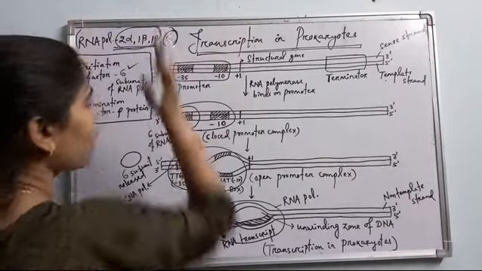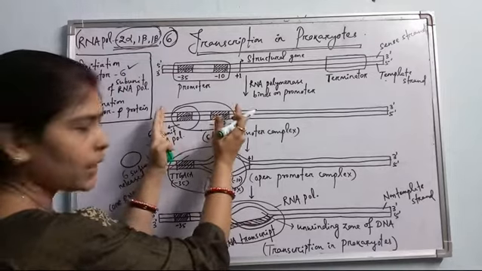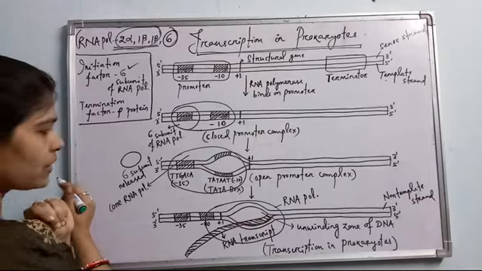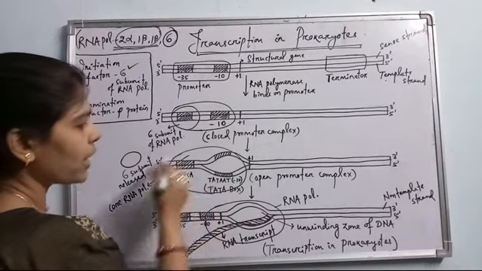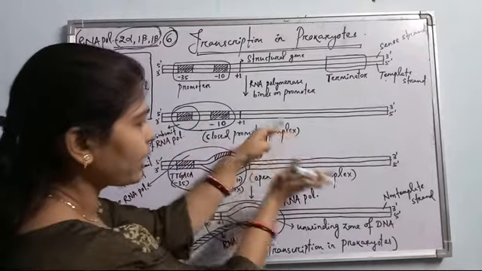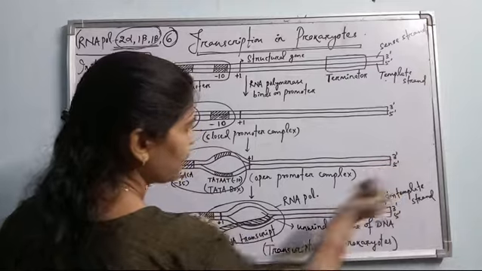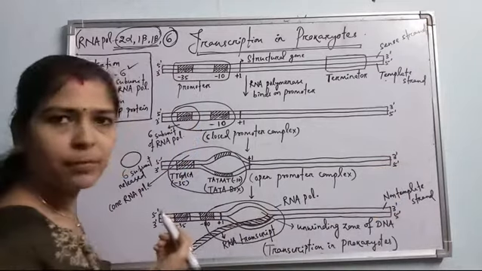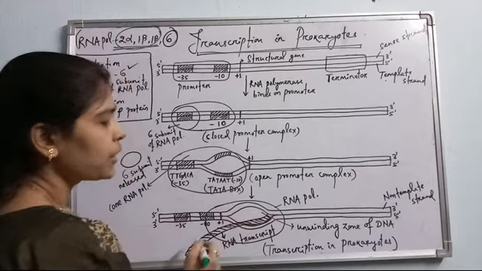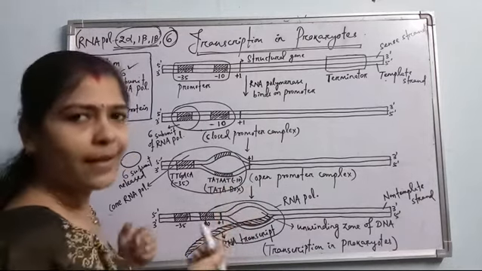But along with sigma, it is called the holoenzyme or complete enzyme. So first the holoenzyme was loaded. Then sigma, after its work is over, is released. The sigma subunit is released, and the 4 subunit enzyme RNA polymerase will now unwind the DNA continuously ahead of the structural gene, and RNA will be synthesized from this 3' to 5' running template strand. According to the nucleotide sequence, complementary nucleotides will be added to the 3' end of the newly synthesized RNA.